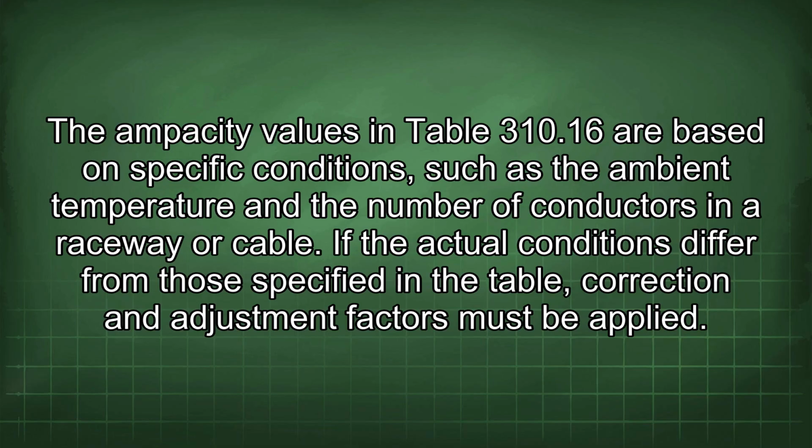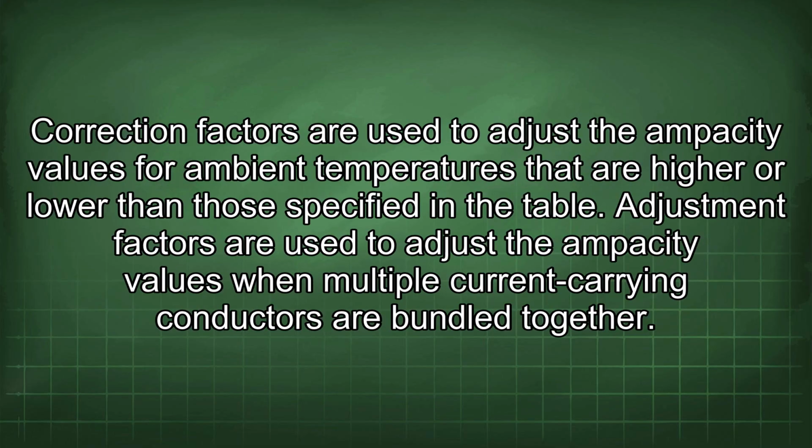The ampacity values in Table 310.16 are based on specific conditions, such as the ambient temperature and the number of conductors in a raceway or cable. If the actual conditions differ from those specified in the table, correction and adjustment factors must be applied. Correction factors are used to adjust the ampacity values for ambient temperatures that are higher or lower than those specified in the table. Adjustment factors are used to adjust the ampacity values when multiple current-carrying conductors are bundled together.